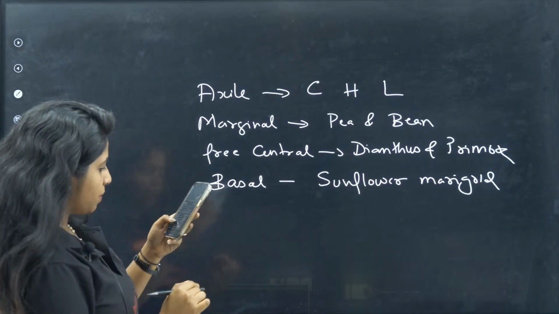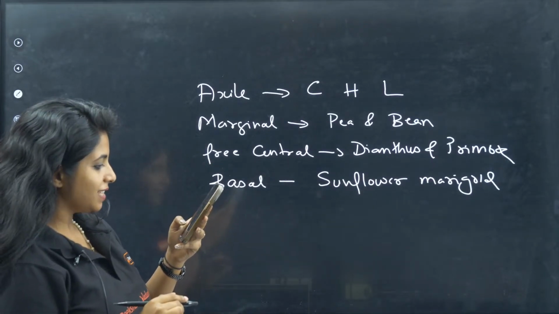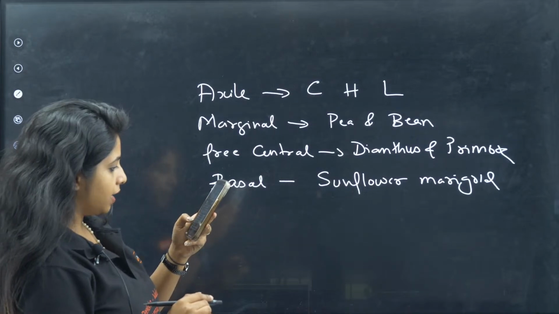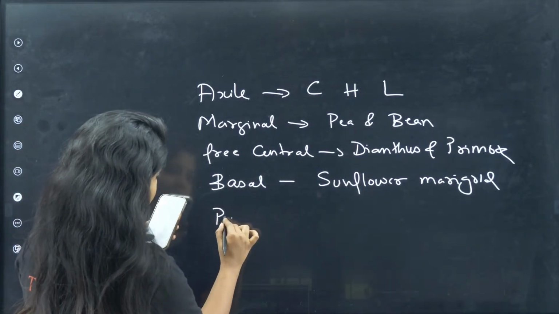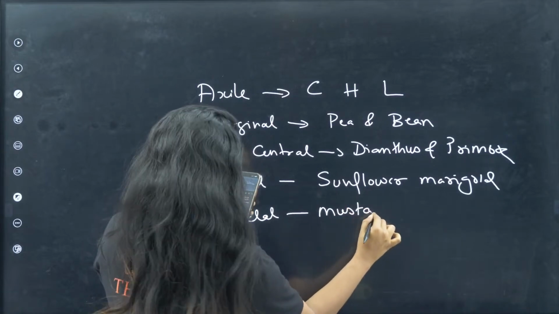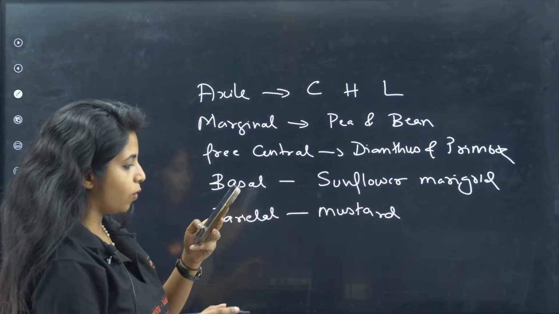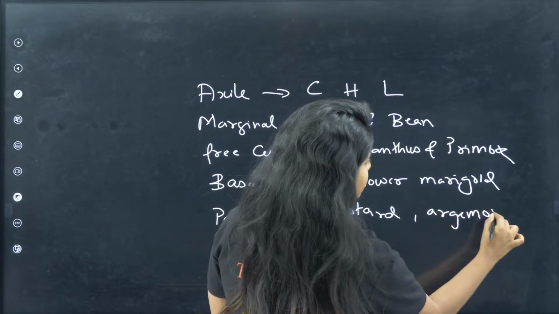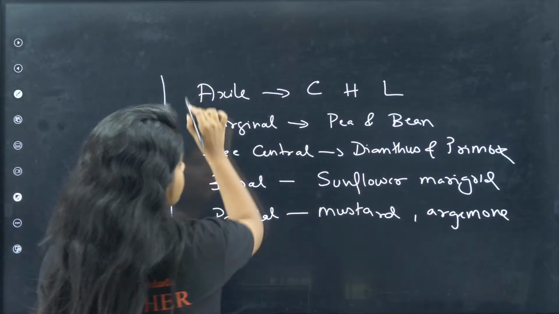And then what am I leaving? Hi Sleepy, Sleepy says I'm Farhana, okay, I'll remember your name. And what are we leaving? Parietal, exactly. Parietal, it is mustard. And my dear Trupti, and also one more, Samartha spoke about arjimon. So please remember these examples, very important.